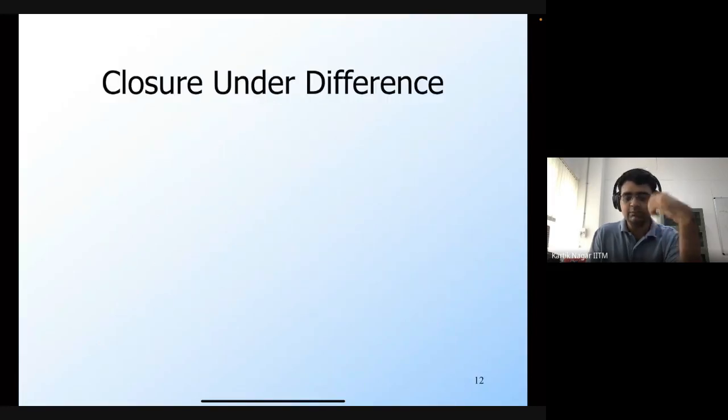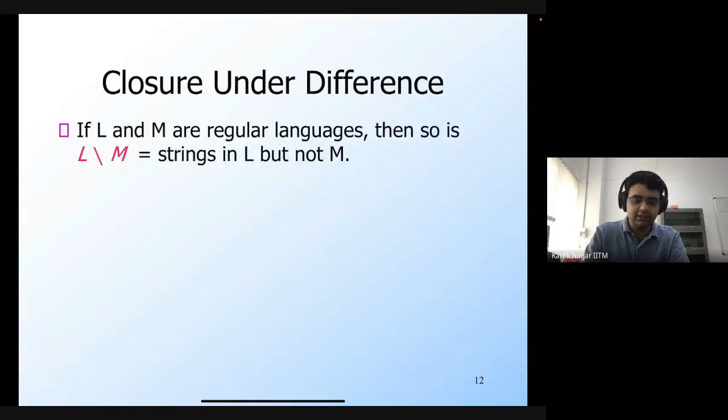Let's look at some more operations that you can perform on regular languages and try to figure out whether or not the class of regular languages is closed under these operations. The first operation is difference, which is the usual set difference. If L and M are regular languages, we ask the question: what about L minus M? L minus M is the set of all strings which are in L but not in M.